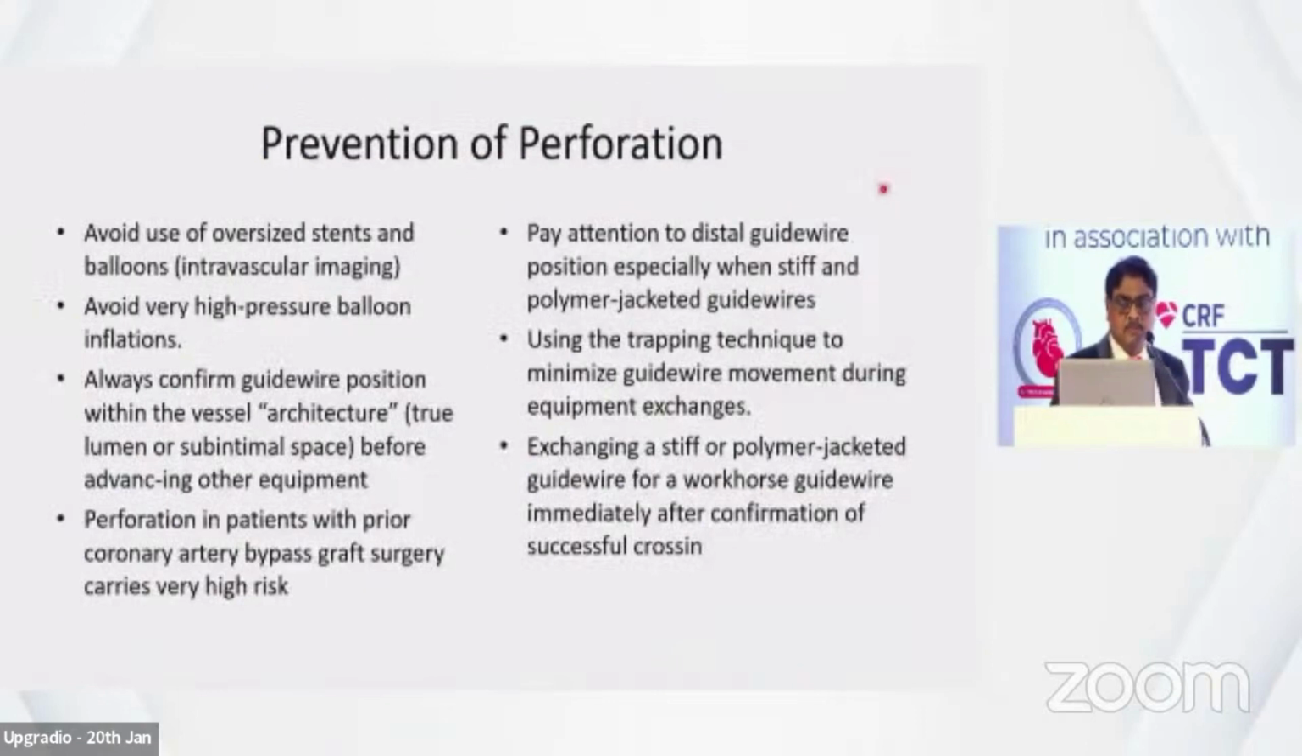How to prevent? Avoid oversized stents and balloons; imaging may be of benefit. So proper sizing, as I said, be gentle. In dissection, same thing. Avoid very high pressure balloon inflation. Always confirm guide wire position within the vessel architecture. This can be a disaster. We put the wire in a CTO or some very difficult lesion, and we take a small balloon, and we find the distal portion was outside the vessel. It can perforate, and can lead to rupture of the artery.